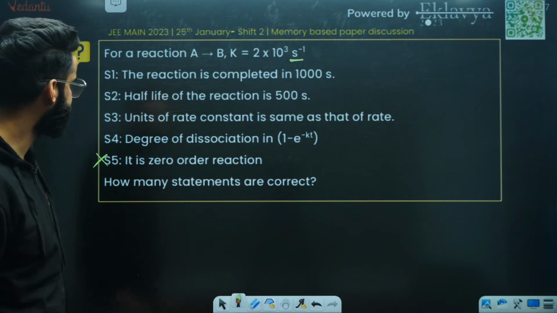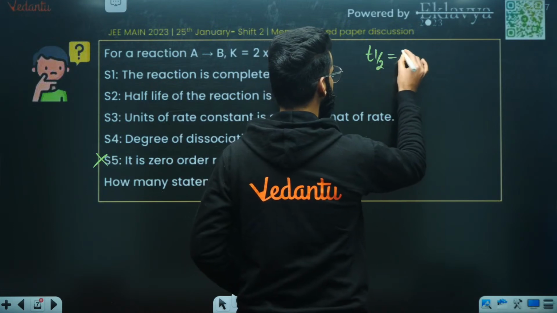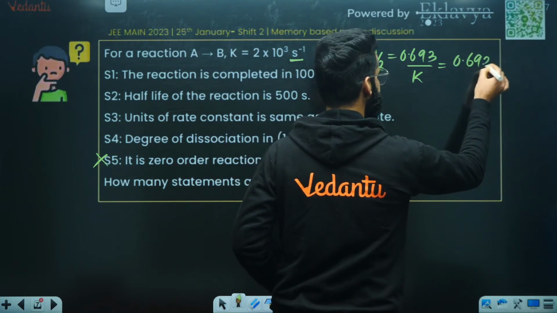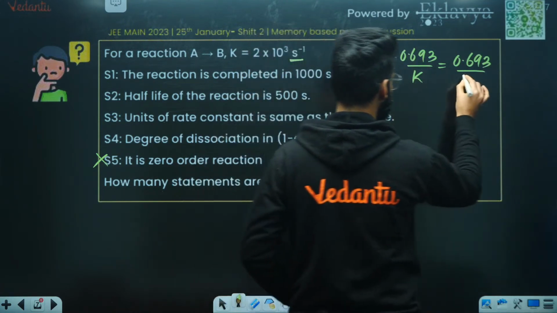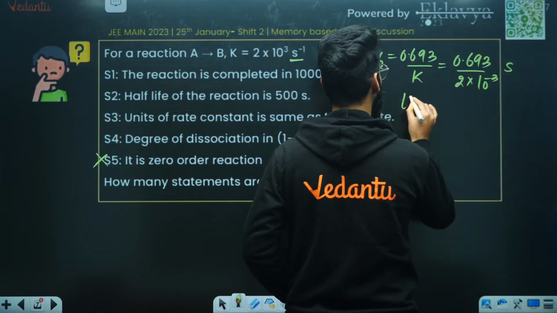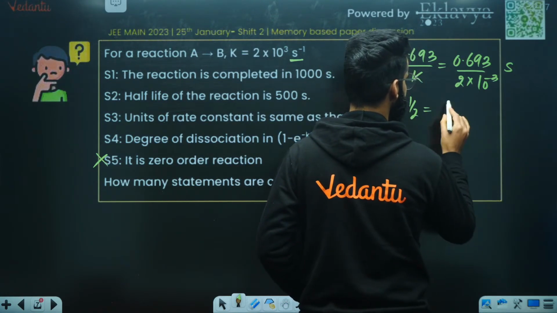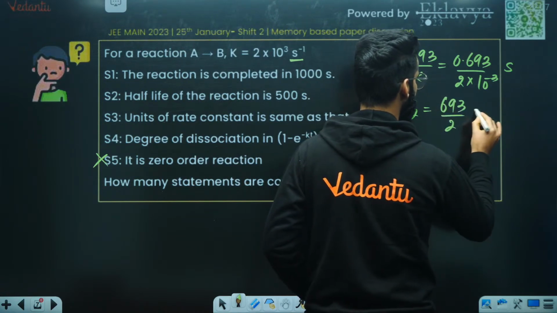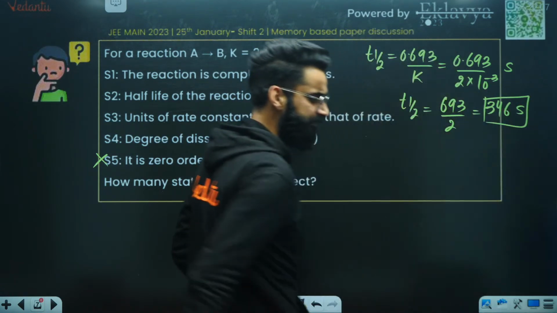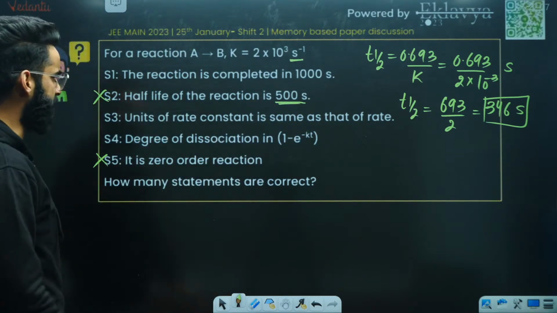Number two. If it is a first order reaction, people, how do we calculate the half-life? Half-life is going to be 0.693 divided by K, where K is the rate constant, which is given as 2 into 10 raised to the power minus 3 second inverse, right? So T half will be 693 divided by 2, and the value comes out to be approximately 346 seconds. This is going to be the half-life of the reaction. But it's mentioned that the half-life of the reaction is 500, so this is again incorrect.